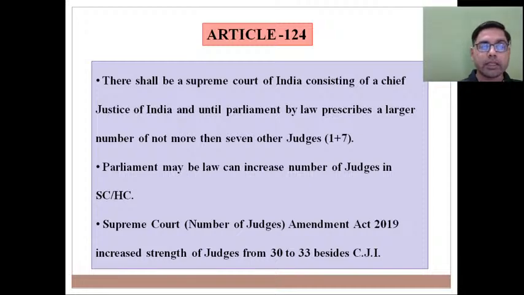Consisting of a Chief Justice of India and any other number of judges that Parliament may by law prescribe from time to time. So at the time of commencement of Constitution, you are saying there shall be a Supreme Court of India consisting of Chief Justice of India, and until Parliament may by law, mind it, Parliament may by law prescribe a larger number, not more than 7 other judges. So at the time of establishment, total number of judges were 1 plus 7, that is 1 Chief Justice of India and 7 other judges, and this number can be increased, mind it, not by President,